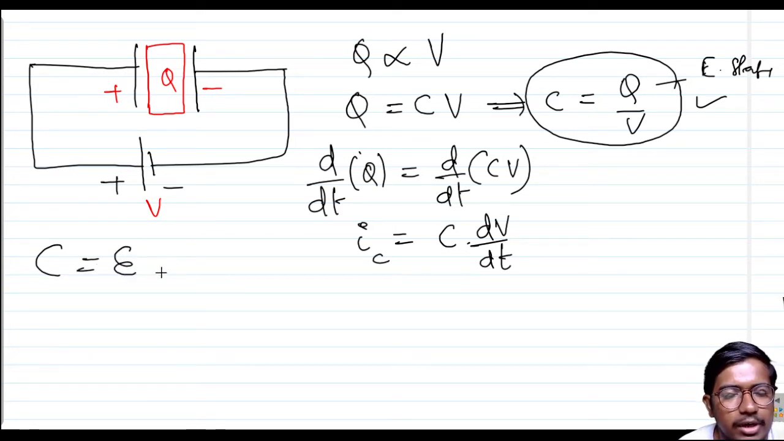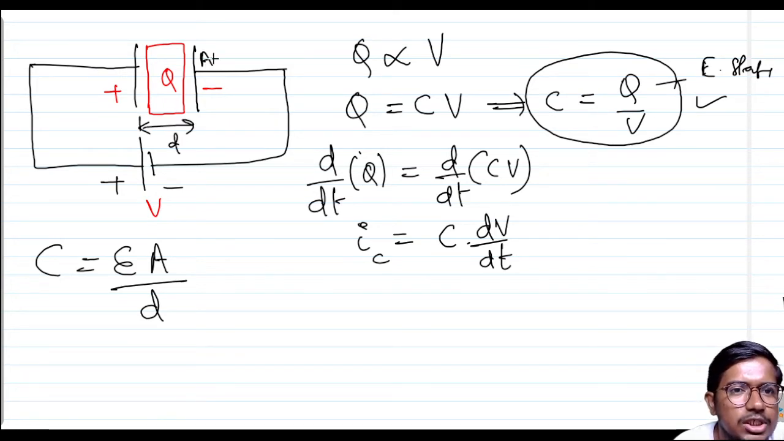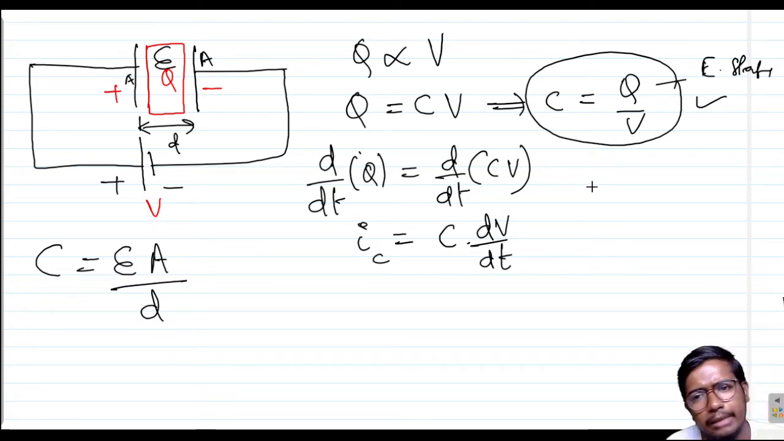Epsilon is the permittivity, A is the area of cross section of the plates, and D is the distance by which the plates are displaced. The area of cross section of the plates is A, and epsilon is the permittivity of the dielectric material which you are using here.